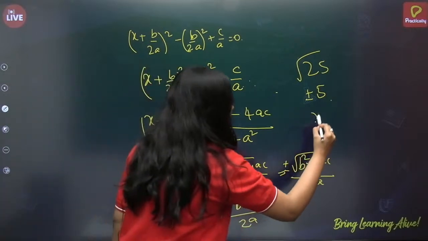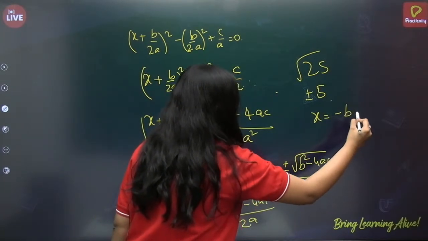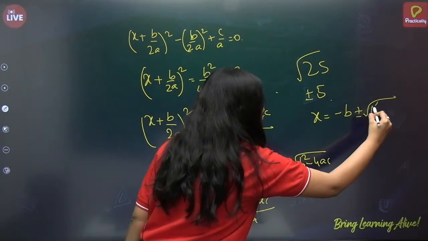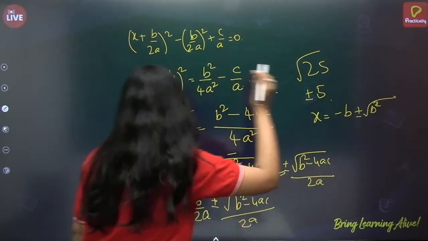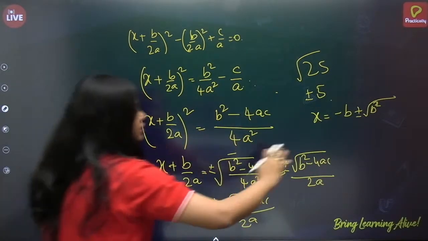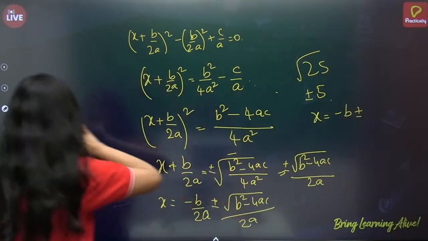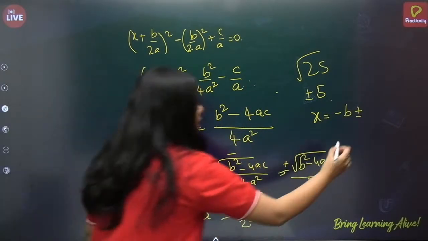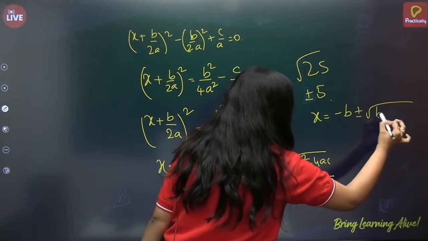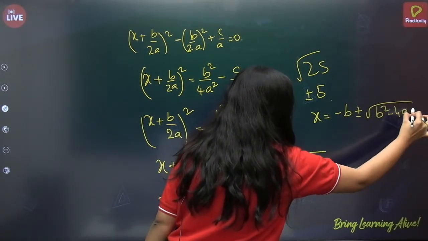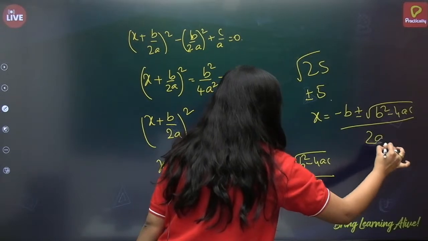So can I write x is equal to minus b plus or minus under root b square? Just give me a minute. Yes. Minus b plus or minus under root (b square minus 4ac) by 2a.